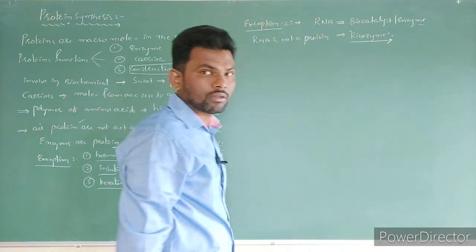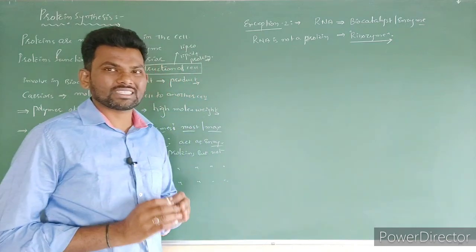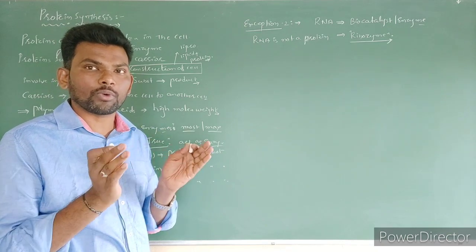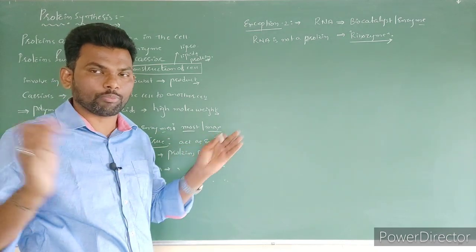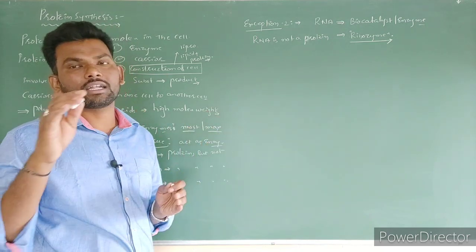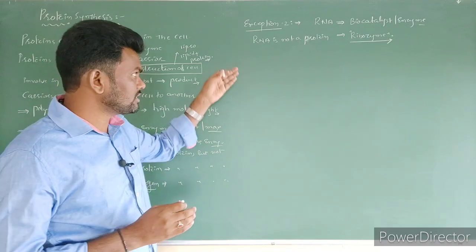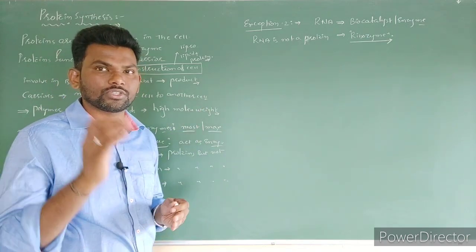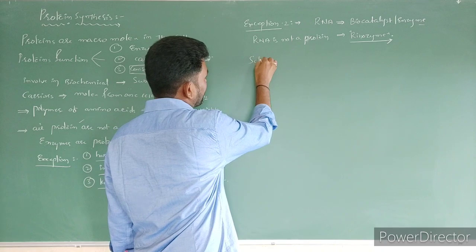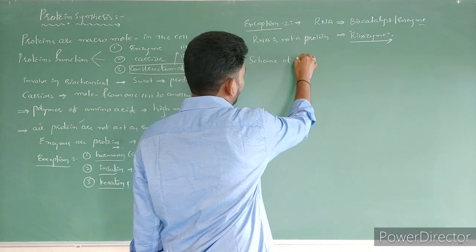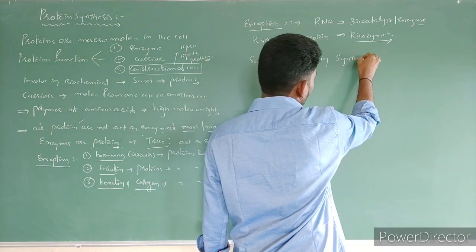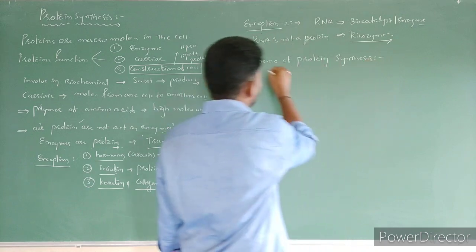Okay, right? Next, protein synthesis. What is the scheme of protein synthesis? The scheme of protein synthesis we can divide majorly into 2 parts for our better understanding. It is a big, huge topic, so it is divided into 2 parts. The first part is transcription and the second part is translation. Let's see a schematic representation of protein synthesis which is useful for you to understand better. Put the heading: scheme of protein synthesis, right?